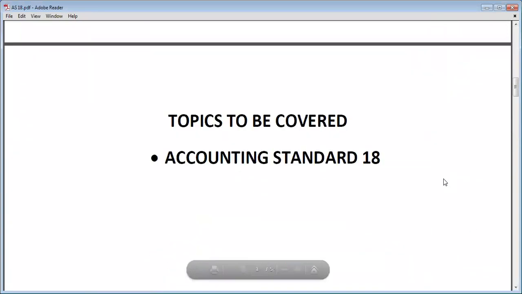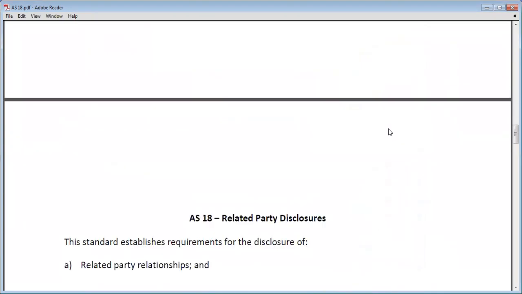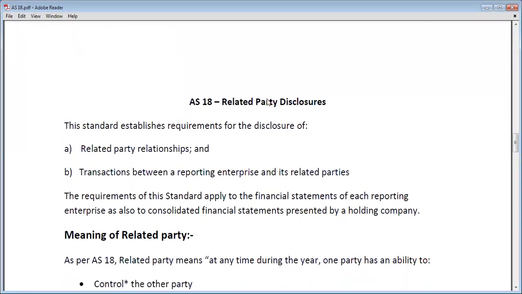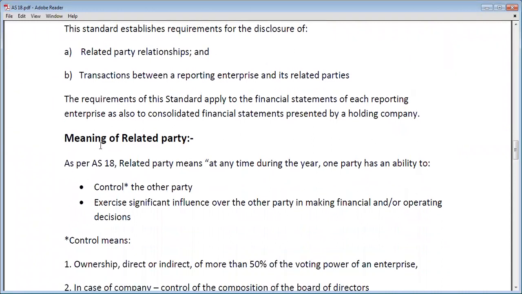In today's lecture, we are going to discuss Accounting Standard 18. The name of Accounting Standard 18 is Related Party Disclosure. First we will understand the meaning of related party, who will be included in it. As per AS 18, related party means that at any time during the year, one party has an ability to control the other party, or exercise significant influence over the other party in making financial and operating decisions.